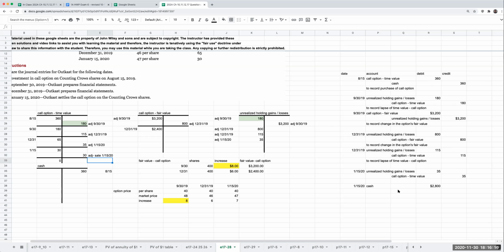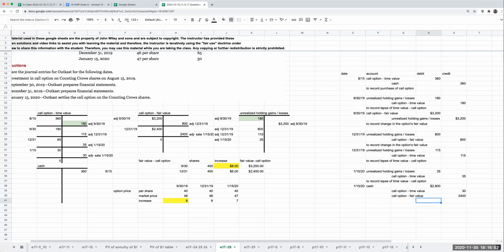So over here, I'm going to credit call option time value for 30. I also need to get rid of this call option fair value. I'm going to do this over here by adjusting this on the sale, because I have now exercised this option. So my call option fair value is going to be a credit for 2,400. Okay.